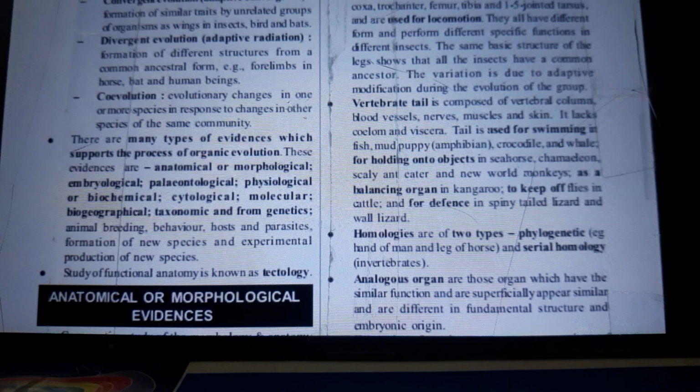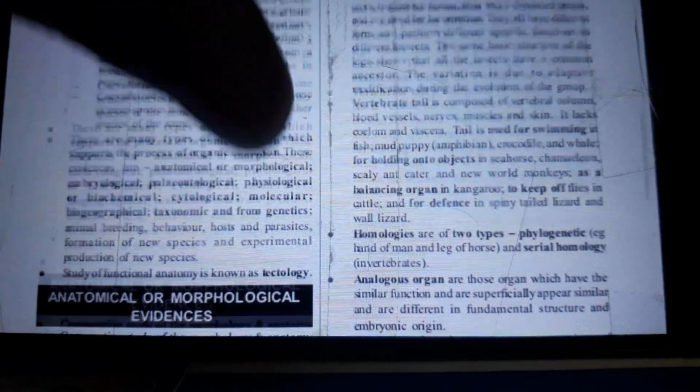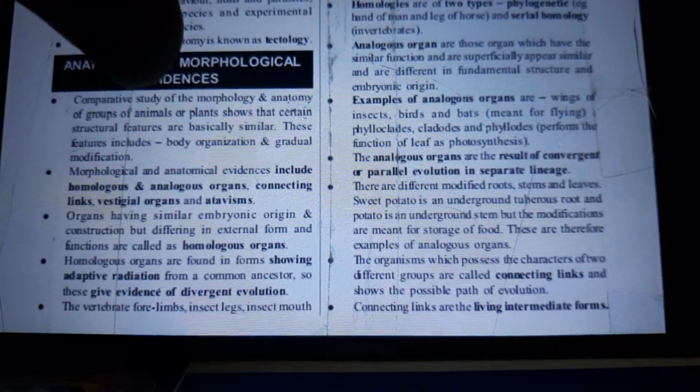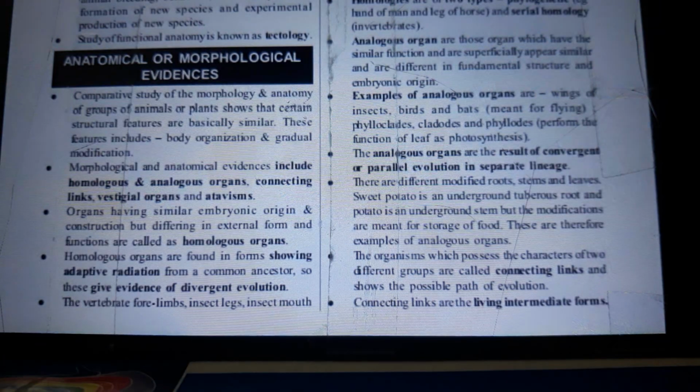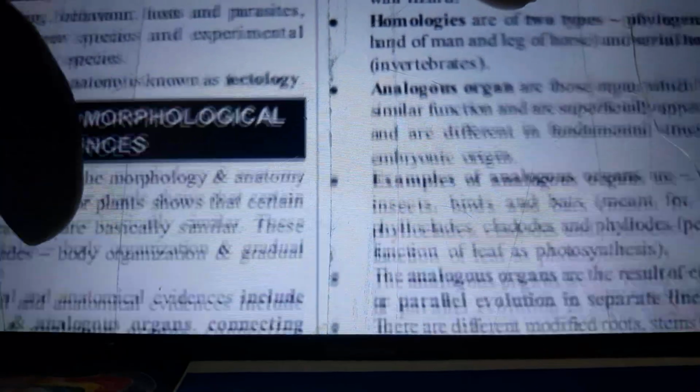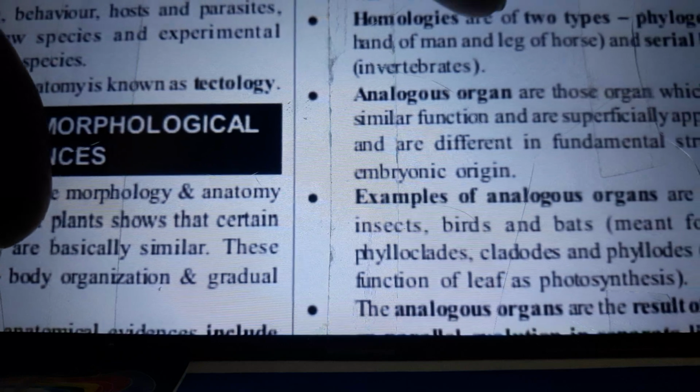These evidences are anatomical or morphological, embryological, paleontological, physiological or biochemical, cytological, molecular, biogeographical, taxonomic, and from genetics, animal breeding, behavior, hosts and parasites, formation of new species, and experimental production of new species. Study of functional anatomy is known as tectology. Let's just get that clear. To make it clear, it's tectology, right?